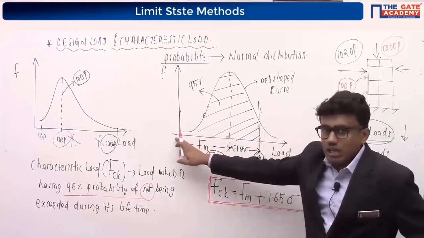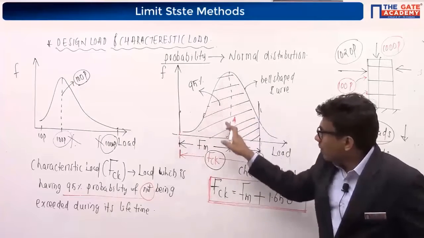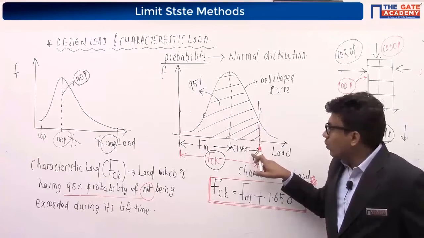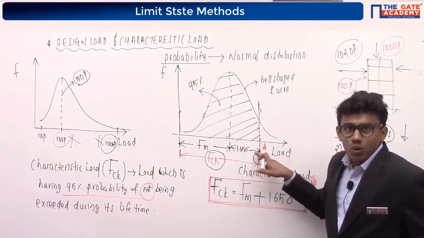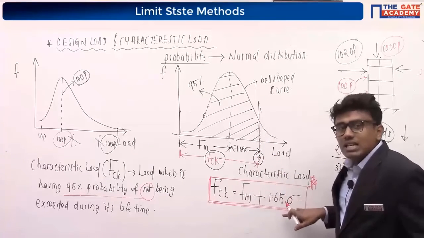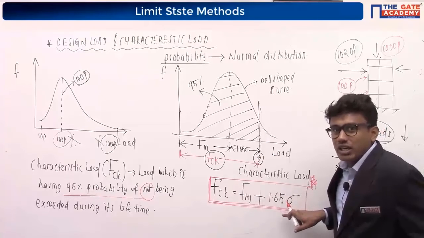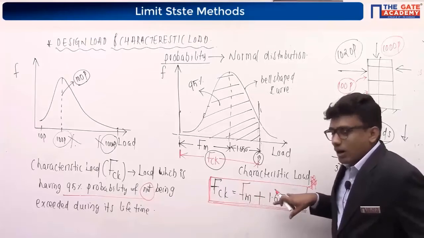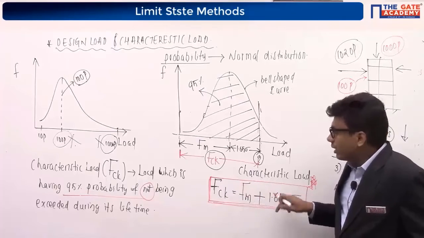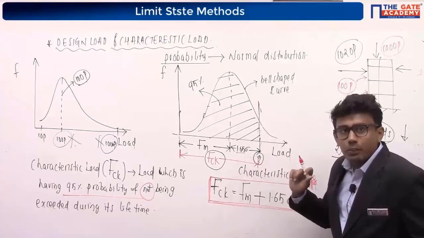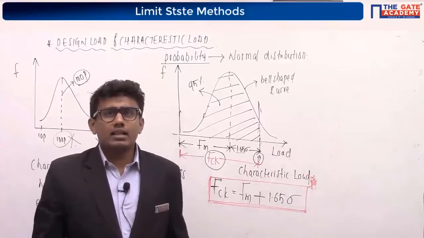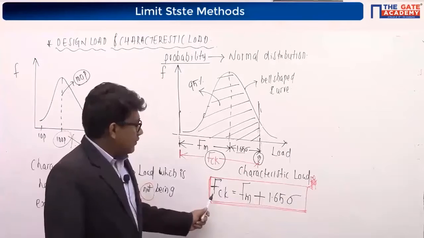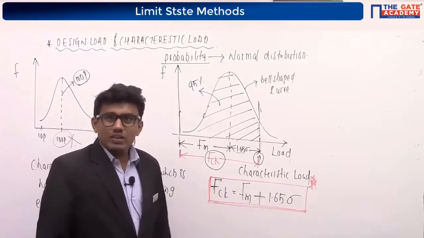So this much is FM, that is the mean load. And for 95% probability, this value here will be 1.65 sigma, where sigma is the standard deviation. FM plus 1.65 sigma. Remember this value 1.65 is also very important. So FCK is equal to FM plus 1.65 sigma.